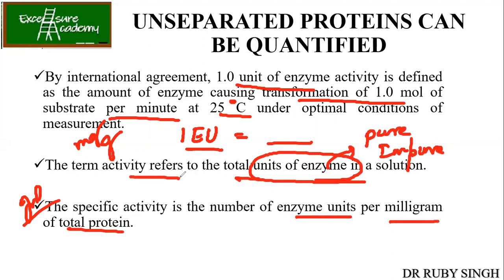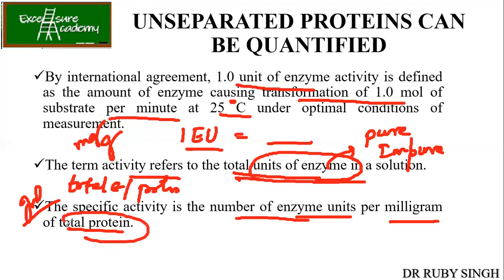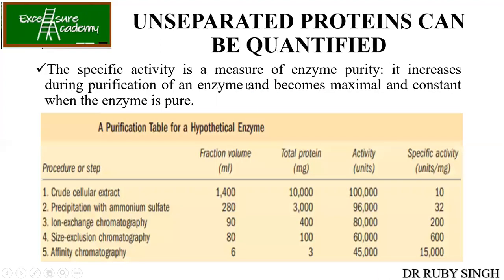The activity is the total enzyme of the sample, and the specific activity is the enzyme units per milligram of the total protein. This will be clear once you see the table. The specific activity is a measure of enzyme purity. It increases during purification of an enzyme and becomes maximum and constant when the enzyme is pure.